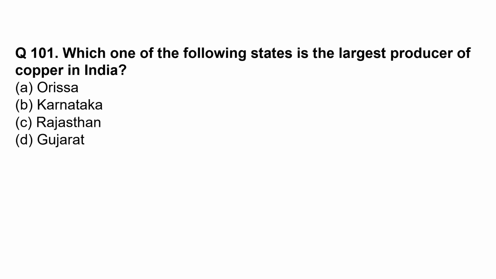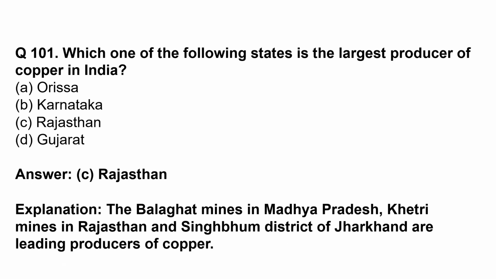Which one of the following states is the largest producer of copper in India? From the given options, Rajasthan is the correct option. The Balaghat mines in Madhya Pradesh, Khetri mines in Rajasthan, and Singhbhum district of Jharkhand are leading producers of copper.